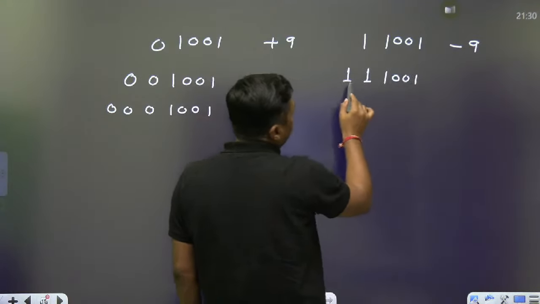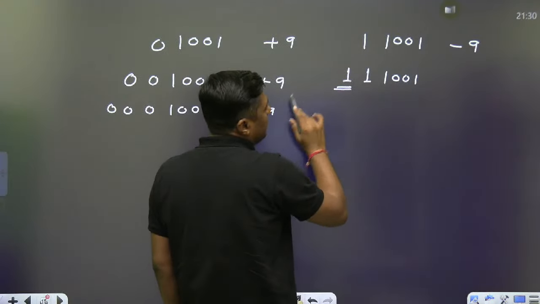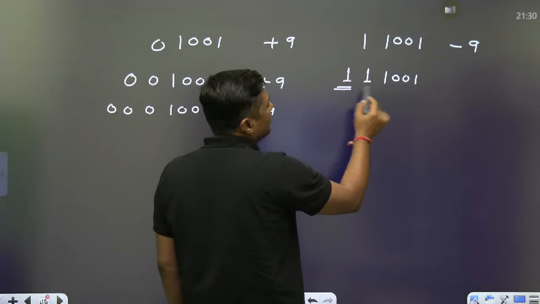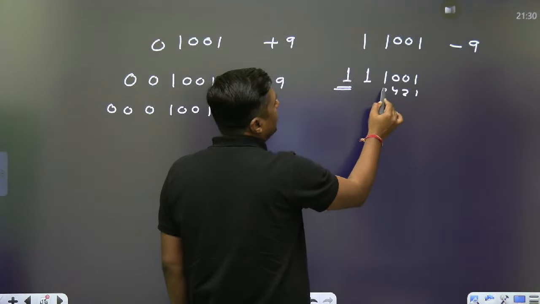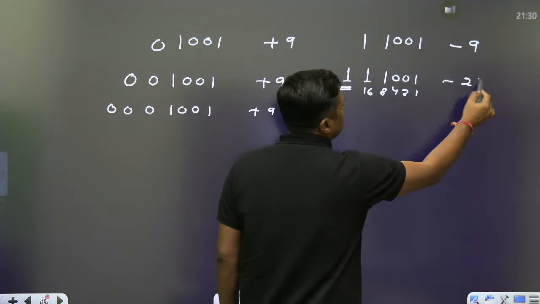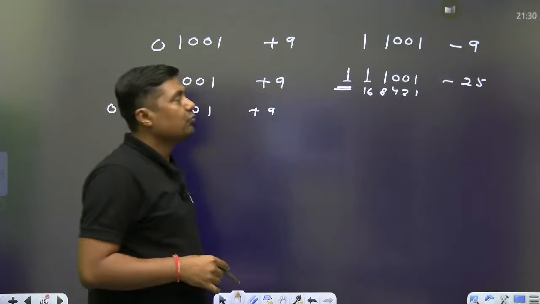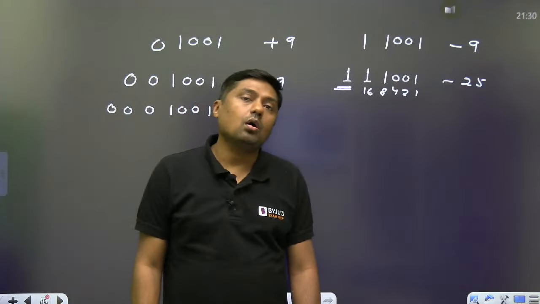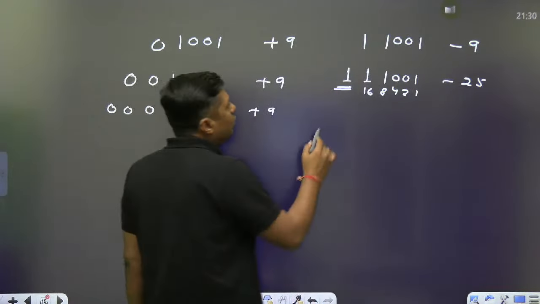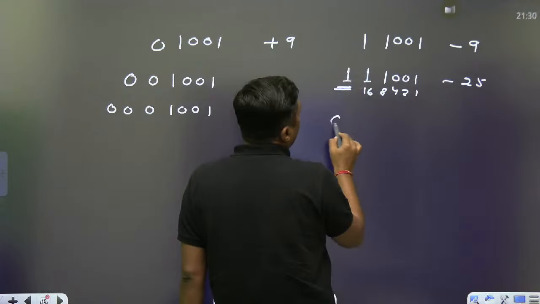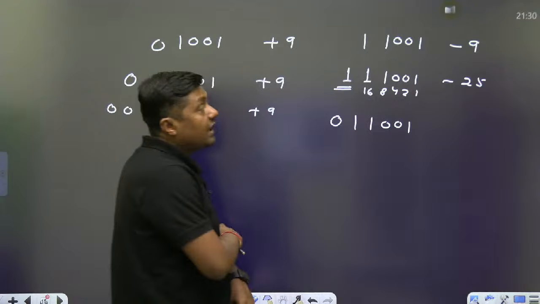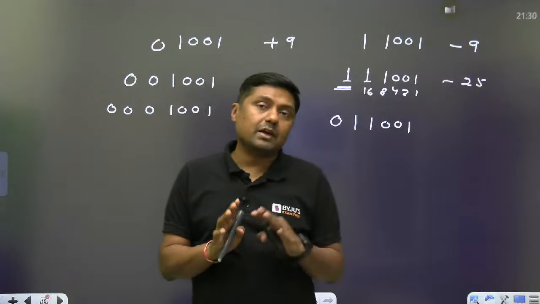what is the rule? The first bit will give you the sign and the remaining bits will give you what? Magnitude. 1, 2, 4, 8, 16. 16 plus 9 is 25 actually. You are getting the wrong answer. If suppose you are repeating the 0, again it will not work. The number was negative, it will become positive. So I just want to say that method will not work.